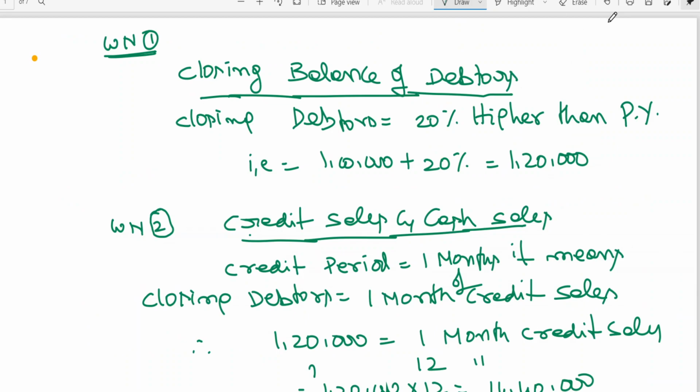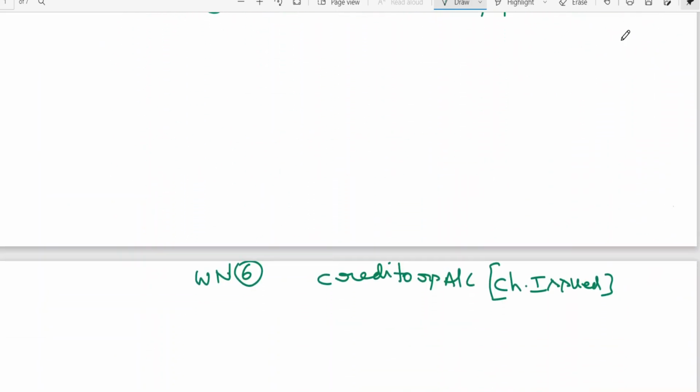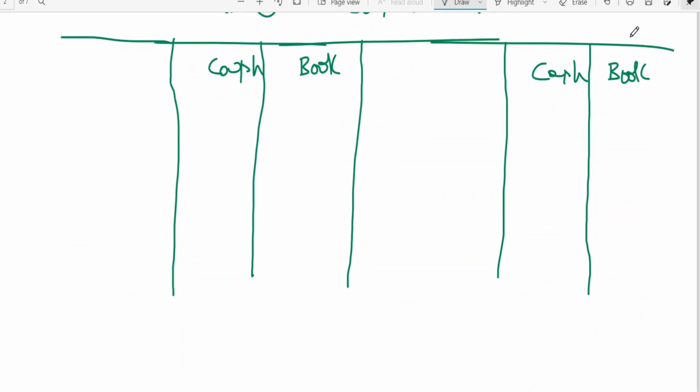Just a minute on the screen. First time I'm doing it. For other chapters I've done it, but for single entry I haven't done it. But okay, I'll try to explain this, and if possible we can work it out. The only thing is that I need to scroll forward and backward. So this is what I'm writing here: trading and profit and loss account.